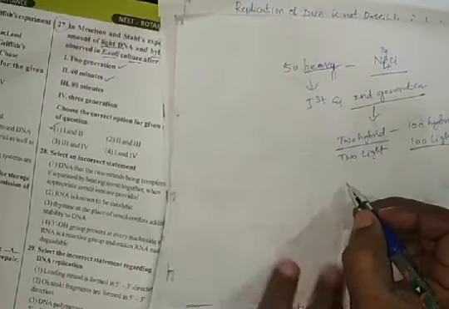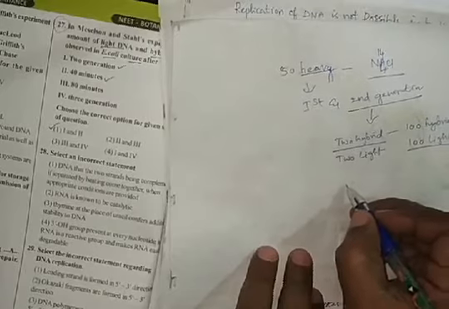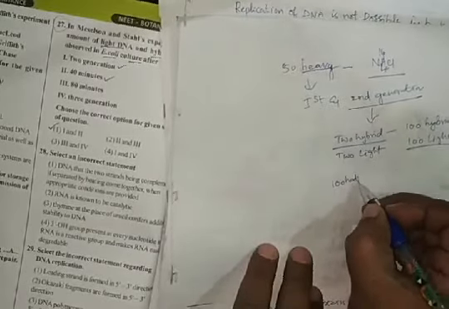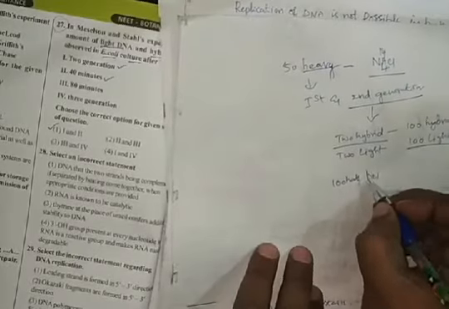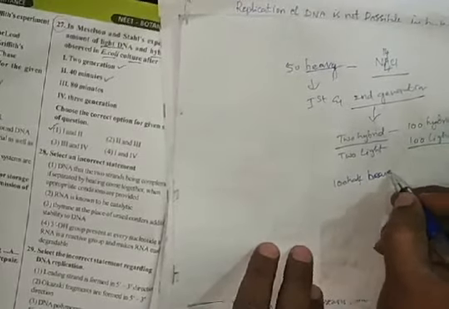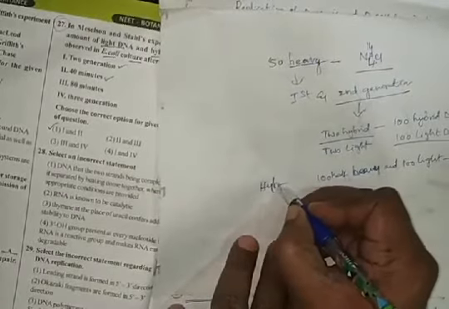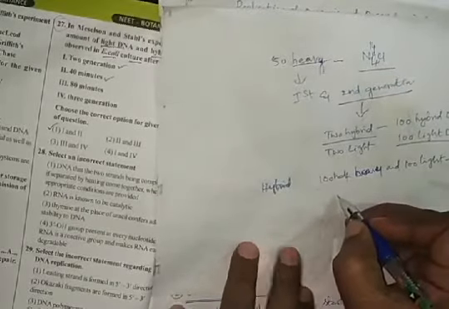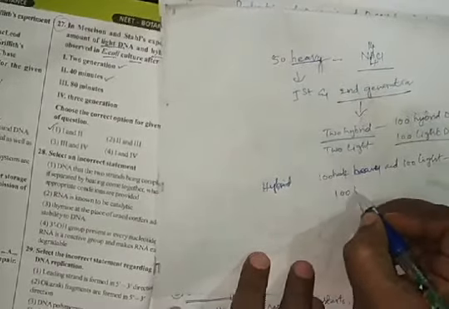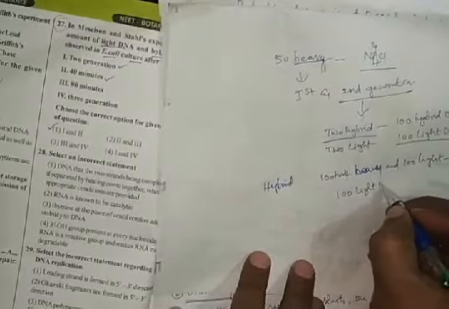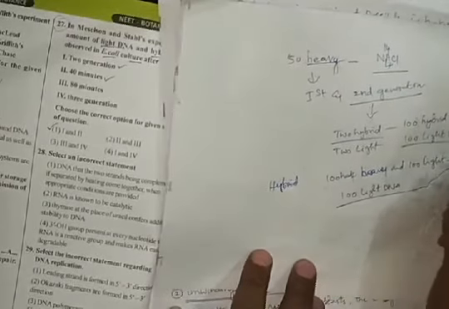100 half heavy and half light, that means hybrid DNA, and 100 light DNA molecules. So option 2 is right.